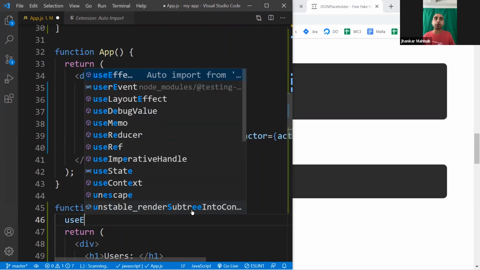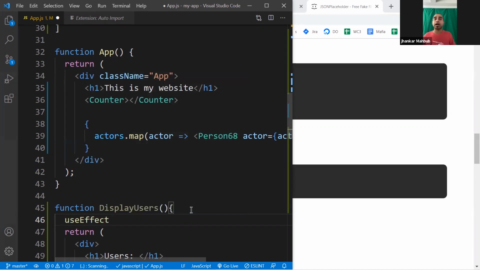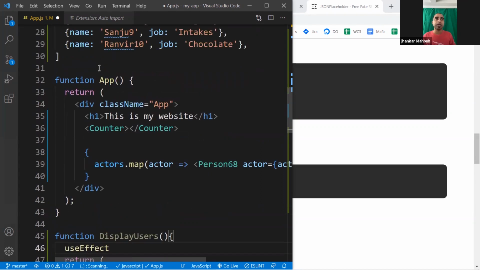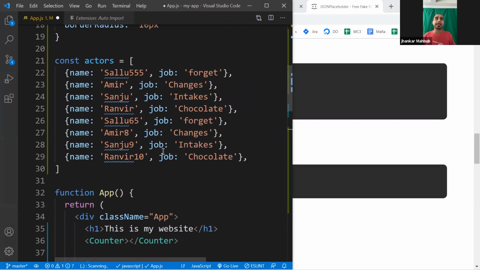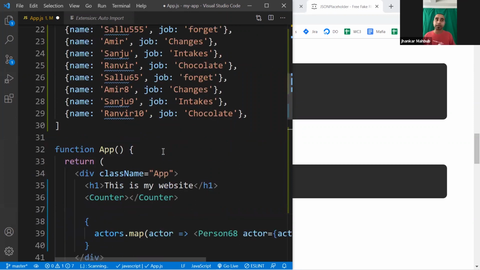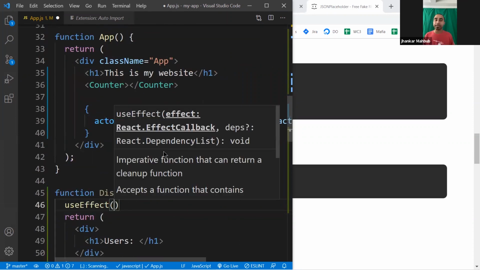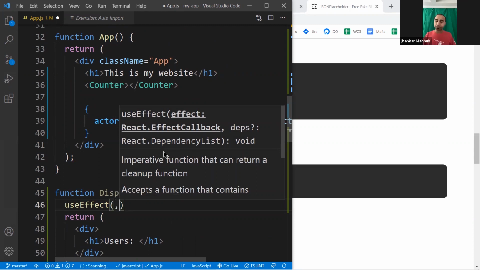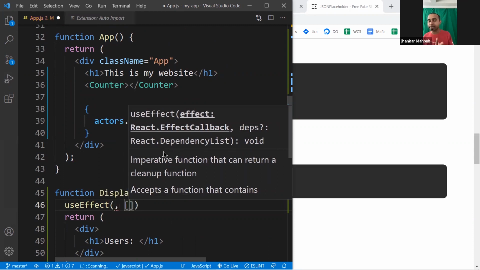If you have auto import, you can press tab or enter, and you'll see useEffect is added here. To use useEffect, you need to be a little bit careful. It needs two parameters. The second parameter by default is an empty array. This is telling that this side effect, when I'm loading data, doesn't rely on anything.